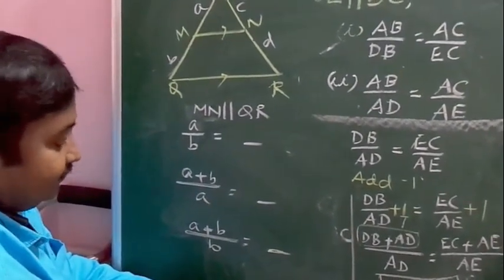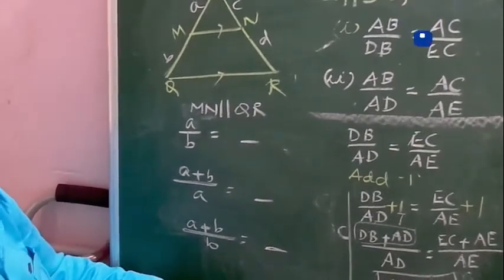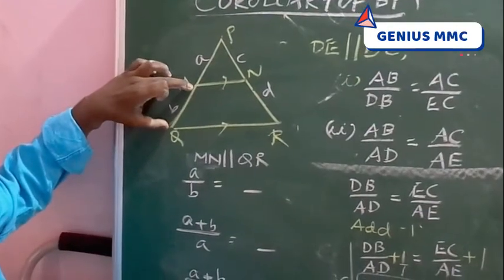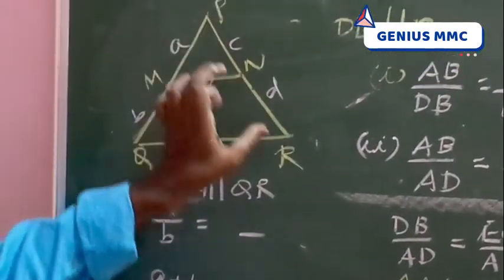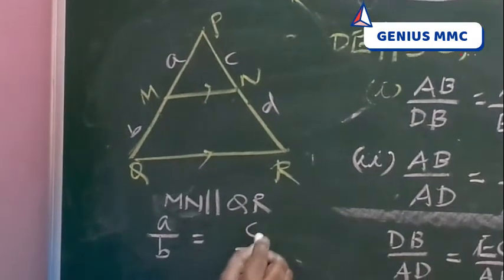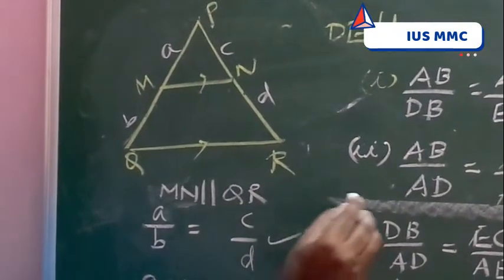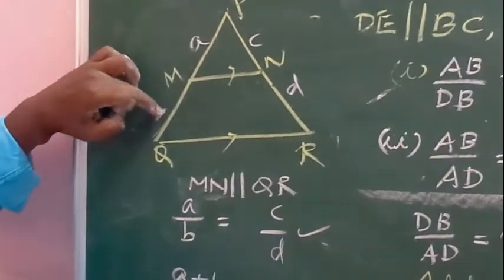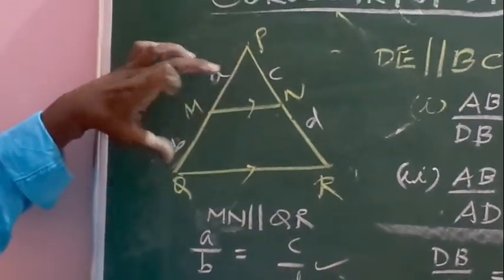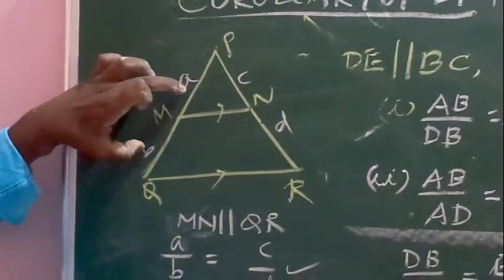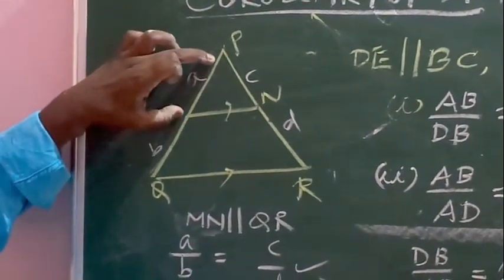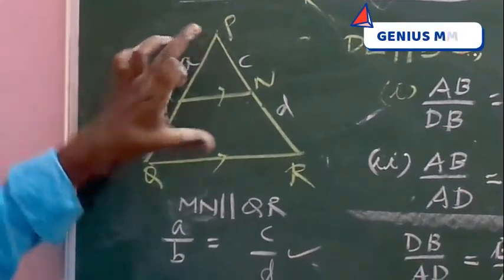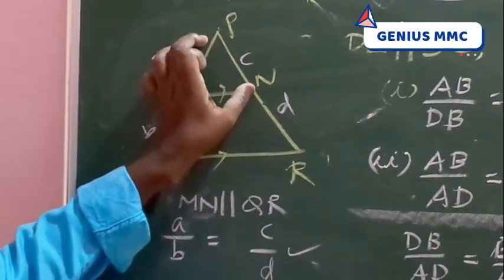Very simple. Now write down the answer. A by B means nothing but PM by MQ. Here that side PN by NR. So what is the answer? C by D. Similarly, tell the answer for this. A plus B means total length, PQ by A. A plus B means PQ by PM. Here also, the total length is PQ. So which is the total length here? PR.